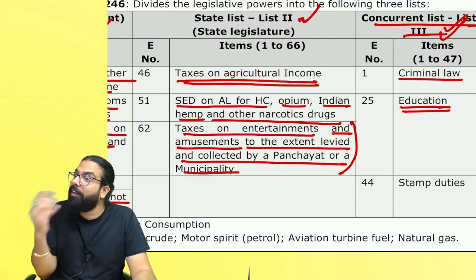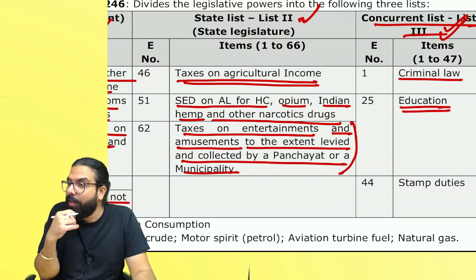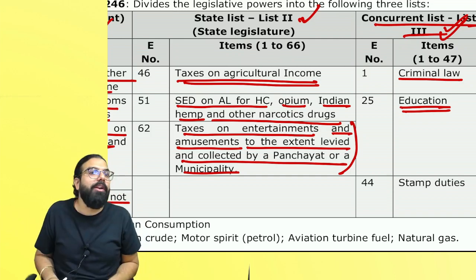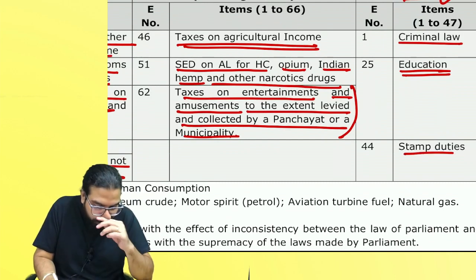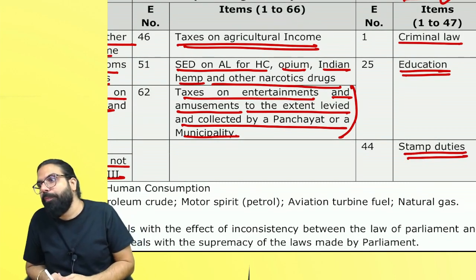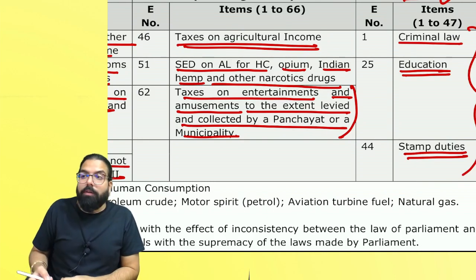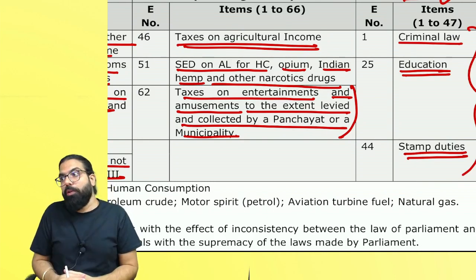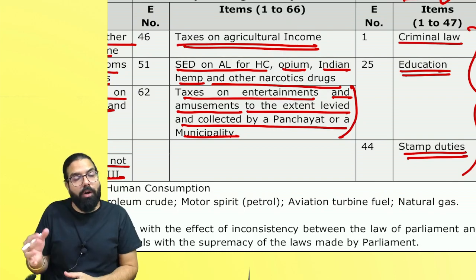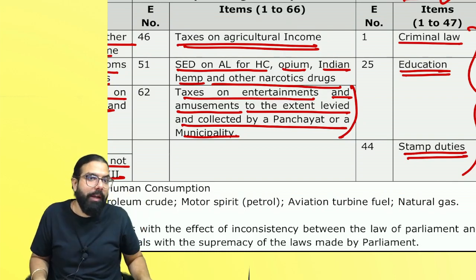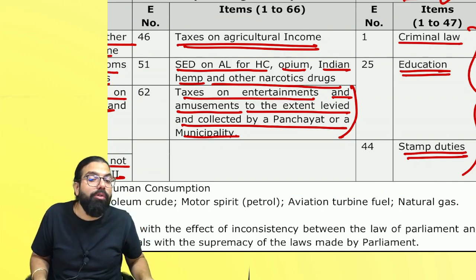Education, Baba, central board is there, state board is there. Who makes the law? Both the government make the law together. Stamp duties related law, both the government will make the law together. By chance, any differences is there, both the government are making the law. Central government's laws and state government's law, if any differences come, whose law will prevail?